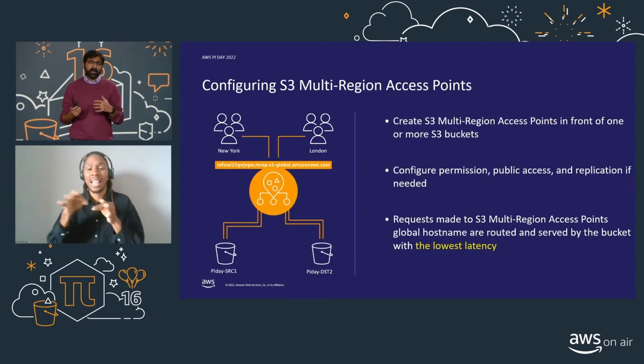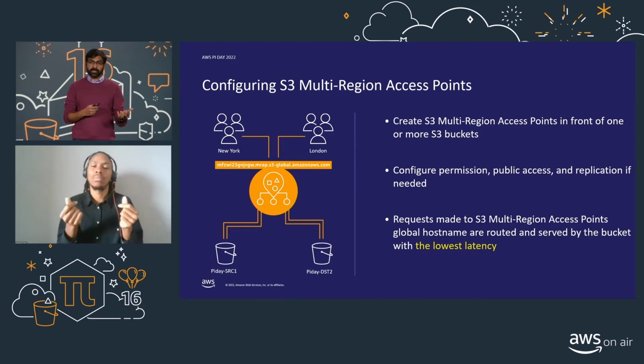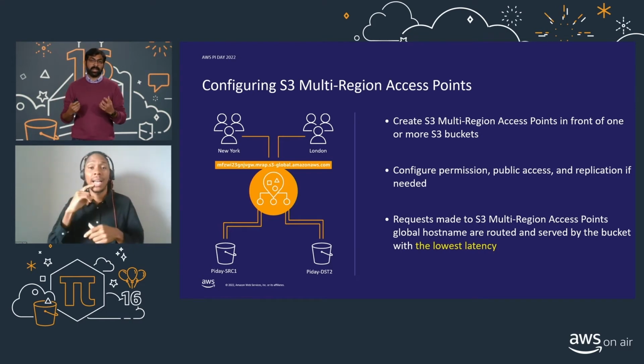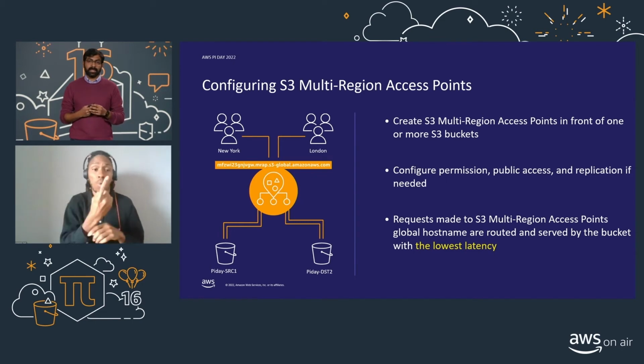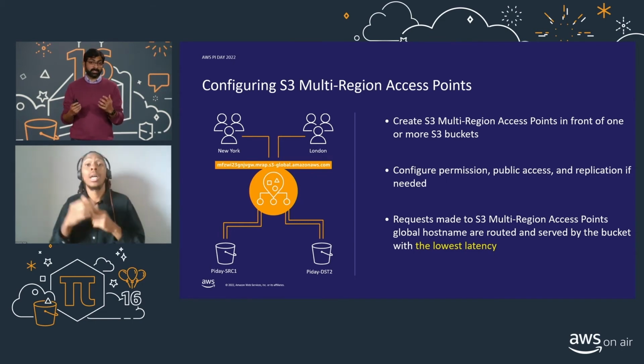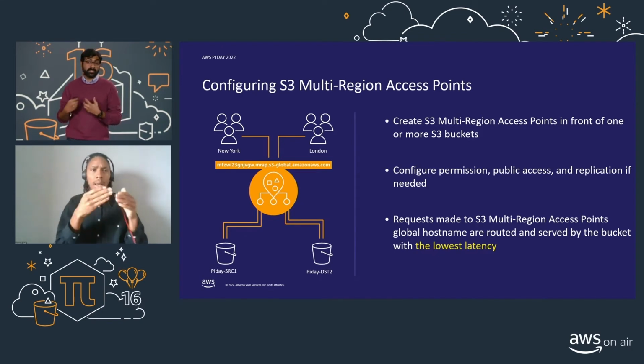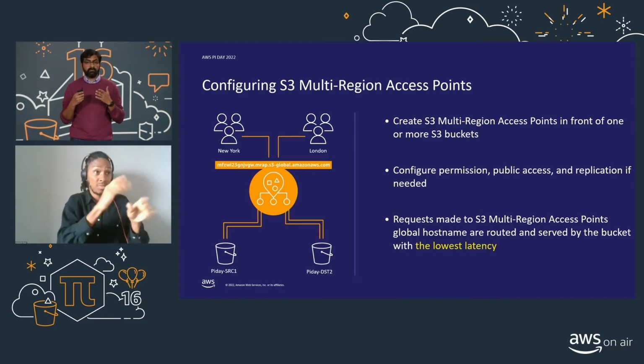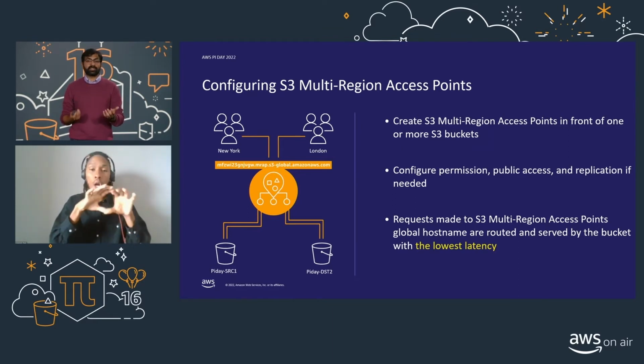And the process of setting up multi-region access points is very easy. So with a few clicks in the AWS Management Console or a single CLI command, you can get set up and create a S3 multi-region access point in front of one or multiple buckets. And then once you have the S3 multi-region access points created, you can configure public access, permissions, and set up replication optionally. And after this setup is complete, all the requests that are made to this S3 multi-region access point go through this global host name and are routed and served by the buckets with the lowest latency.